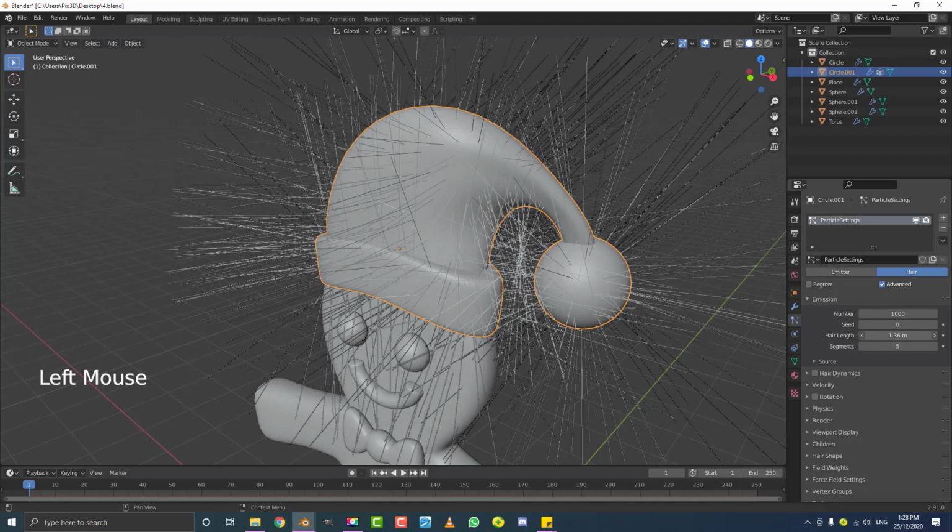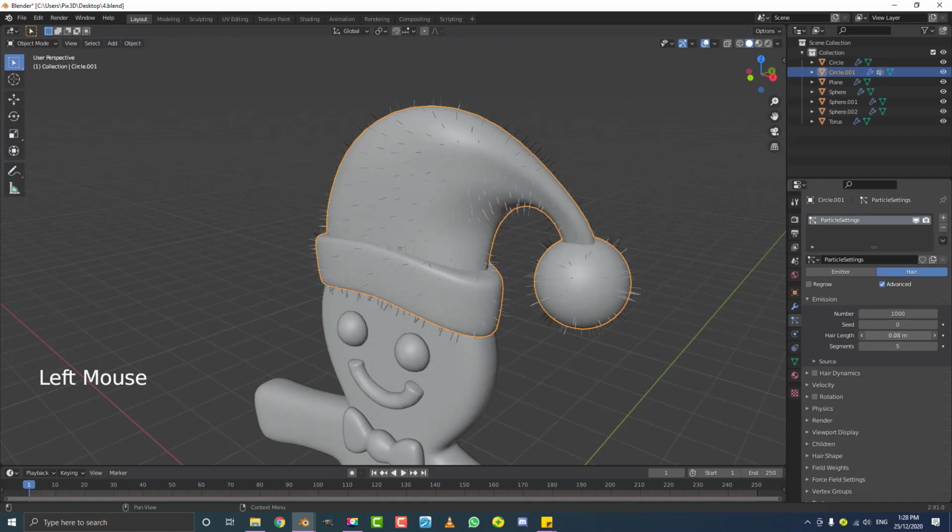We're going to bring the hair length down. 4 meters is insane, and we're not working with real world measurements here anyway, but let's just go with something like 0.08 for now, or maybe even 0.11. We can mess around with it in a little while.